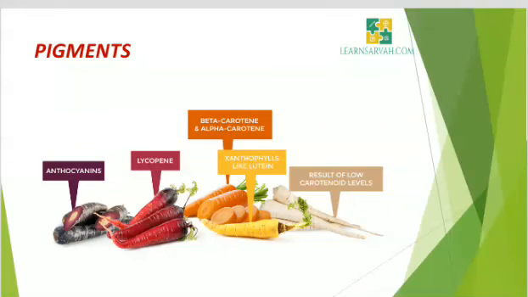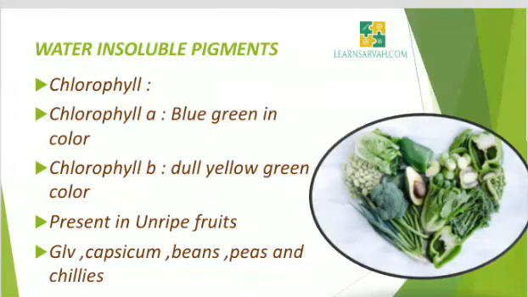Next, we will see the pigments, the various pigments contained in their tissues. Most of the pigments occur in the plastids of the cell. The chief pigments of the fruits and vegetables are classified as water insoluble and water soluble. First, we will see the water insoluble pigments.